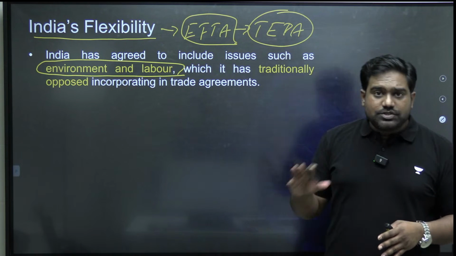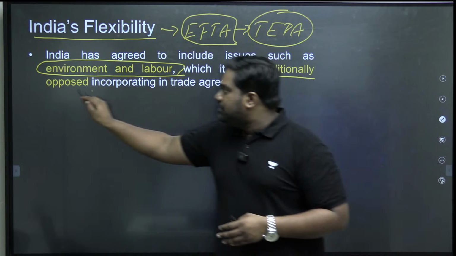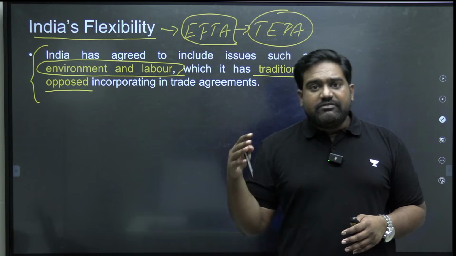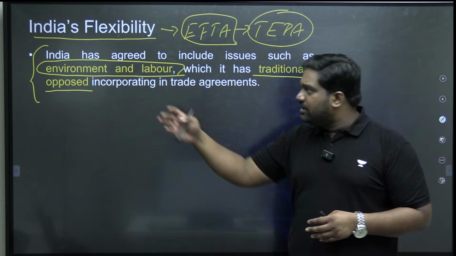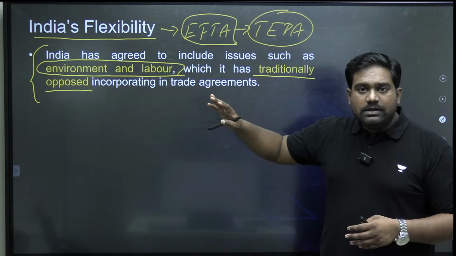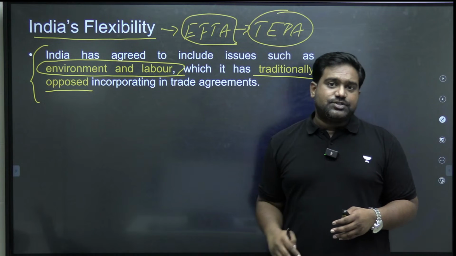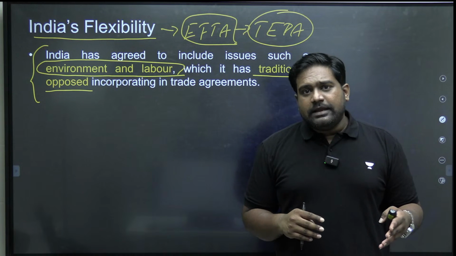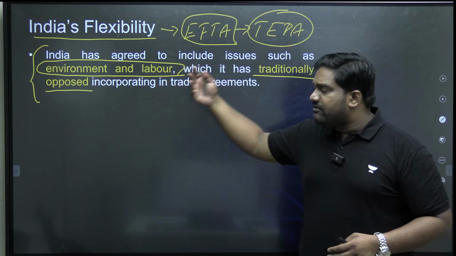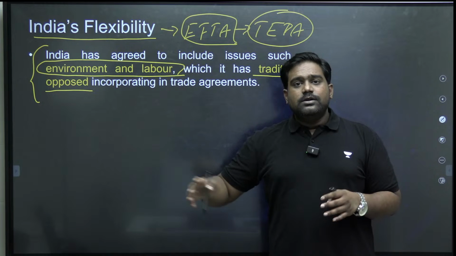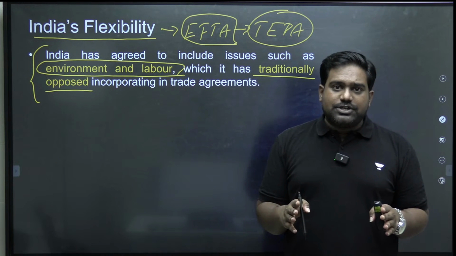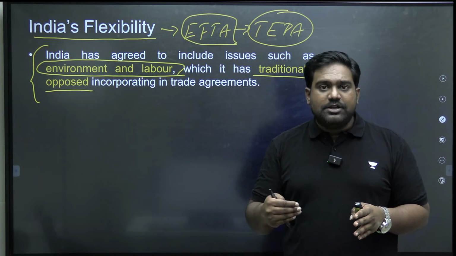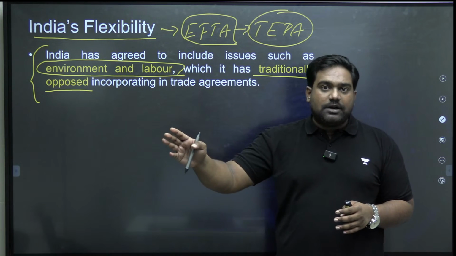Usually, India would oppose the norms of other countries when it comes to environmental standards and labor laws, because developed countries again expect very high standards of environmental regulation. They'll expect very relaxed labor laws that will favor the laborers. But a developing nation like India may not be able to implement such environmental laws and labor policies. So usually when it comes to any trade negotiation, India would take a very strong approach on environment issues and labor issues and oppose the stand of the developed countries.